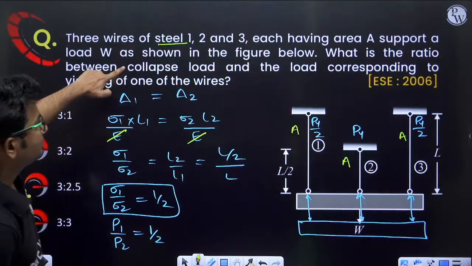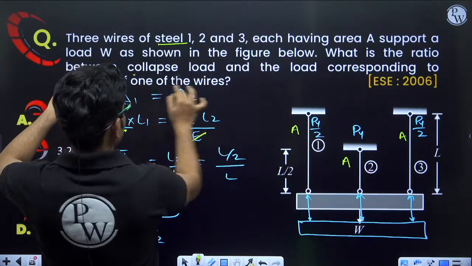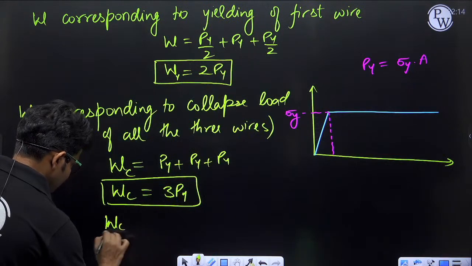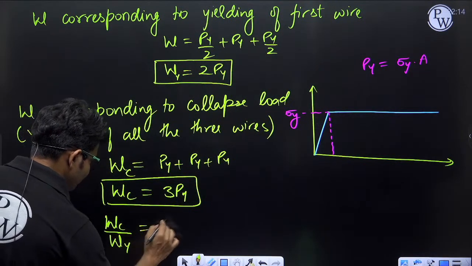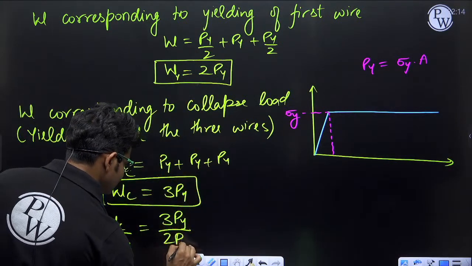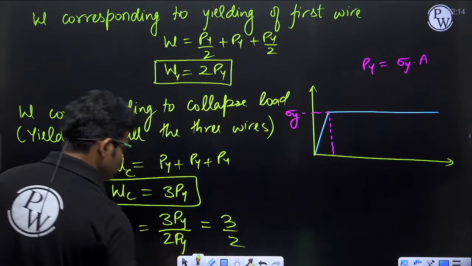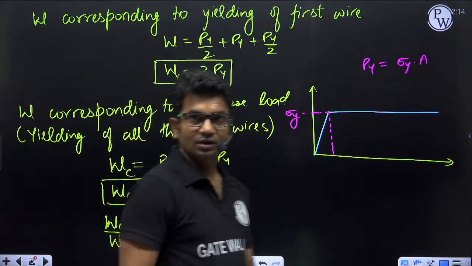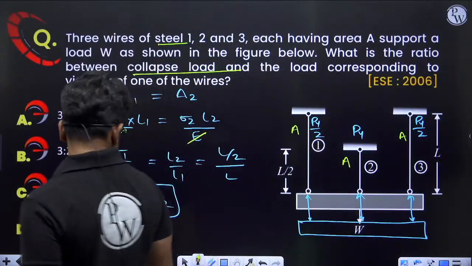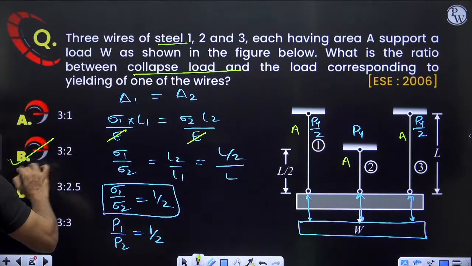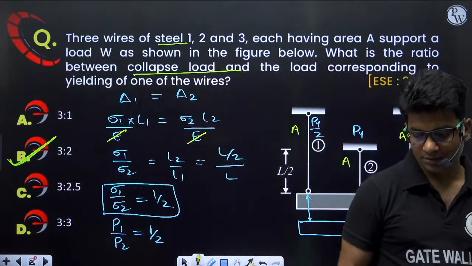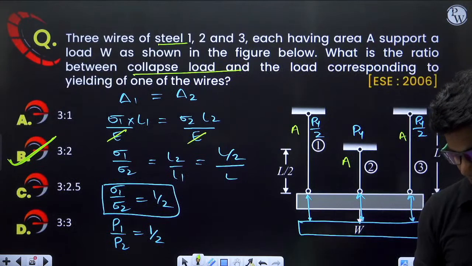Okay, so what is the ratio between the collapse load and the load at yielding of the first wire? Collapse load will be 3 Py, divided by yielding of first wire, so 3 Py divided by 2 Py, so we will be getting ratio 3/2. Are you able to understand it? Got it? The ratio is 3:2. The correct answer is option B. Done? Are you able to understand?